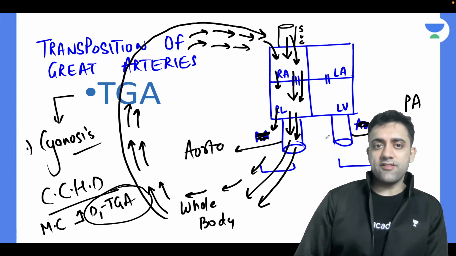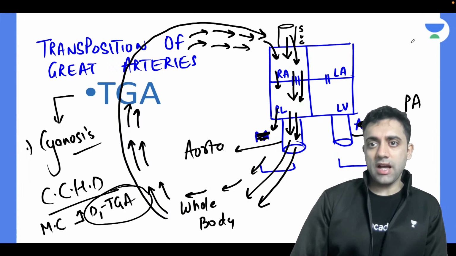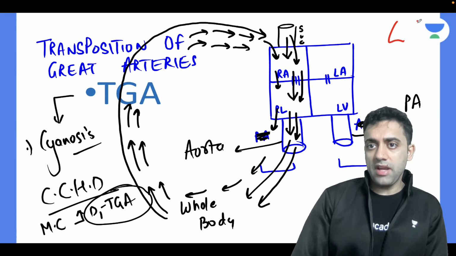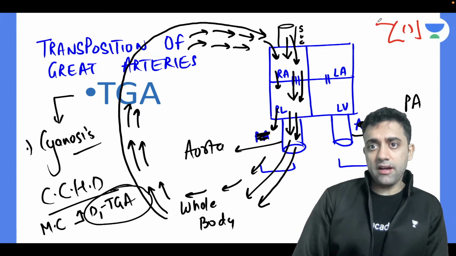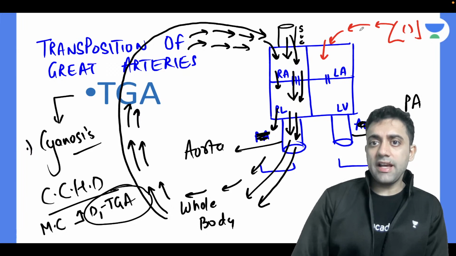What happens on the left side of the heart? On the left side of the heart, normally what do we have? We have our lungs. The oxygenated blood from the lungs enters the left atrium with the help of pulmonary veins, yes or no?